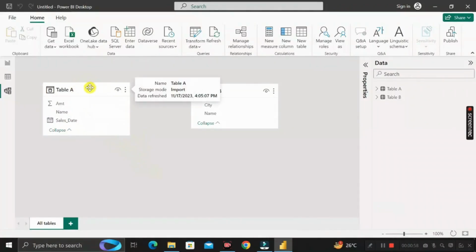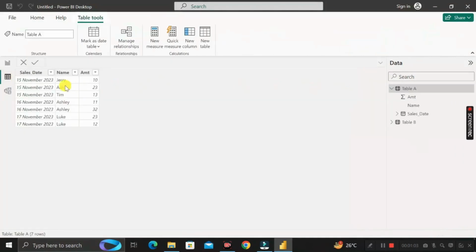Now you can see we have only two tables, table A and table B. If we go to the table view, you can see in table A we have a column called name, and the values are in repeated form. So instead of creating a new intermediate table in between table A and table B, we can remove all the duplicate values from any one of these tables. But remember, before deleting, you have to clarify with your client whether you need to delete all the duplicate values from this particular table or not. Otherwise it will be a big problem for you. So you have to first clarify whether the data of this particular table is important or not.